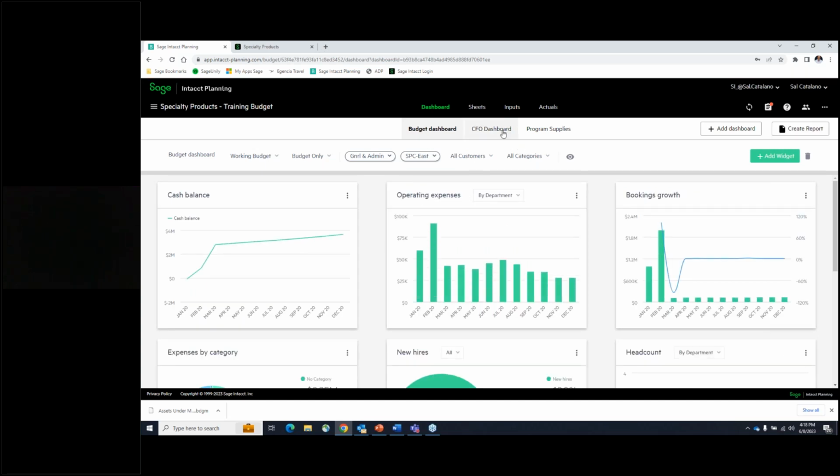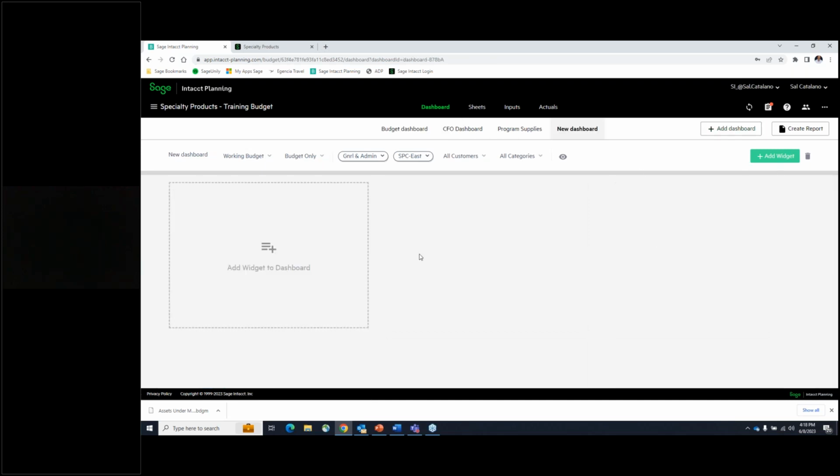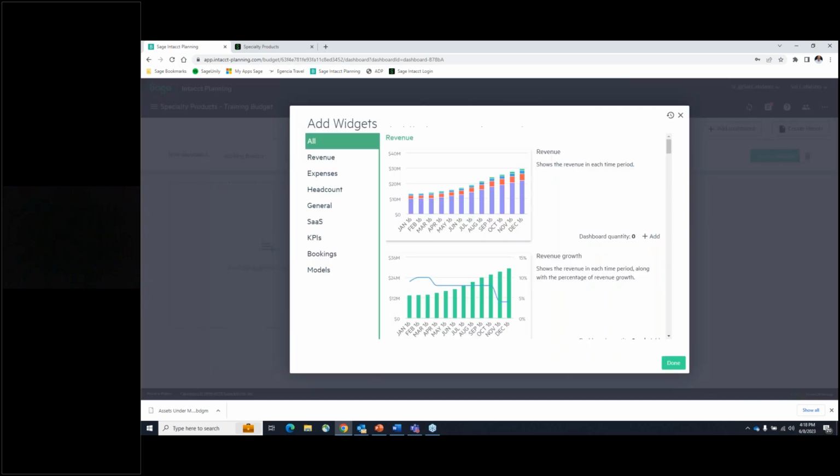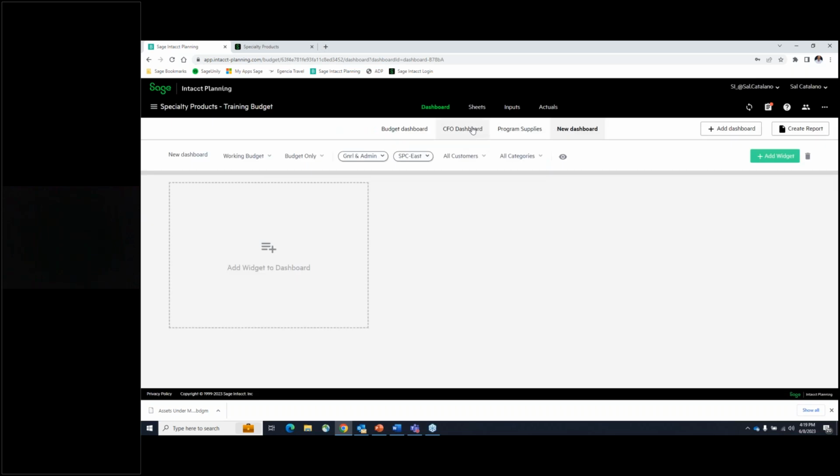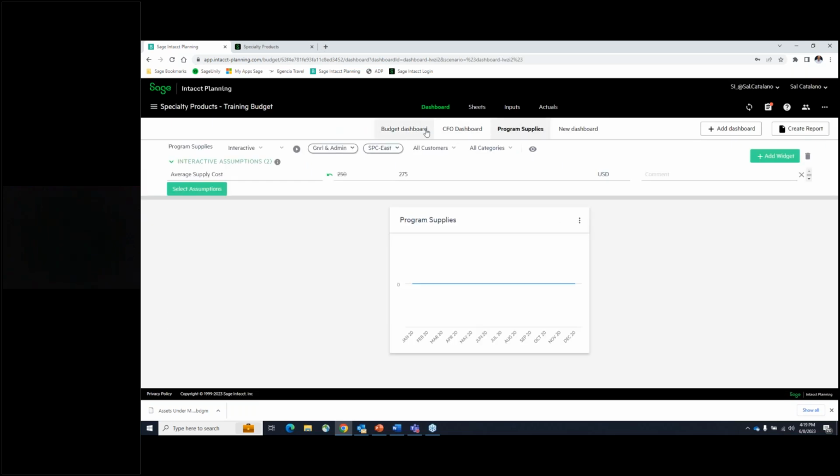I can also create additional dashboards by simply clicking on this add dashboard, and then I can add the widgets to this particular dashboard by just clicking on this add widgets, where I've got an opportunity to add some predefined graphs and information that might be important to the user. Okay, so very easy to do in terms of being able to see these dashboards, see this information.